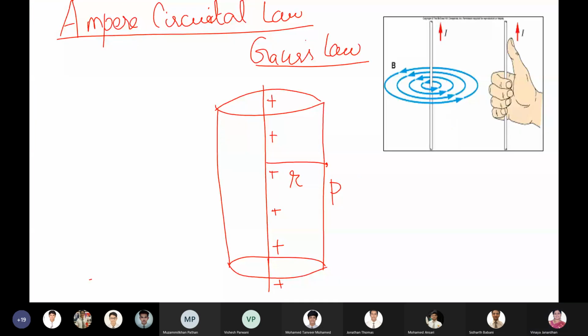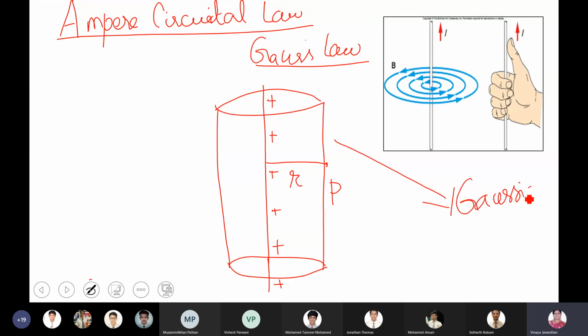Fine. Now, if I want to find the strength of the field at point P, which is at a distance of r from the line charge, I have to construct what we call a Gaussian surface. Now, this Gaussian surface should pass through the point P, and then it should enclose the charge. This is what we did in Gauss's theorem.